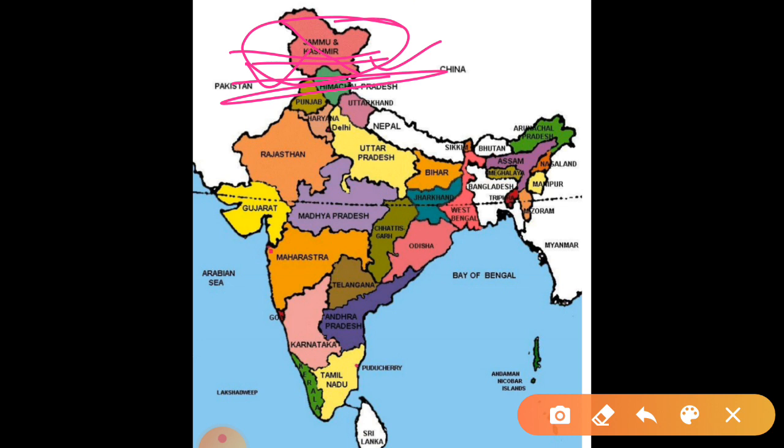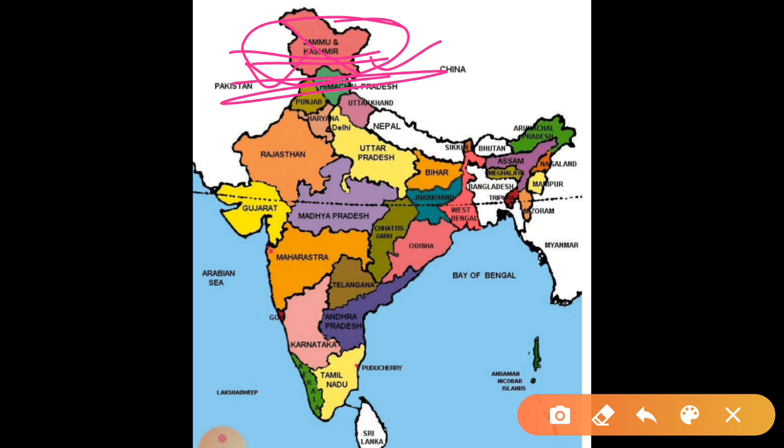Mind it, whatever I am telling you, you have to do each and every question in a separate map, not in the same map. It means when I am asking you to show the states with their capitals, you will show only the states and capitals.